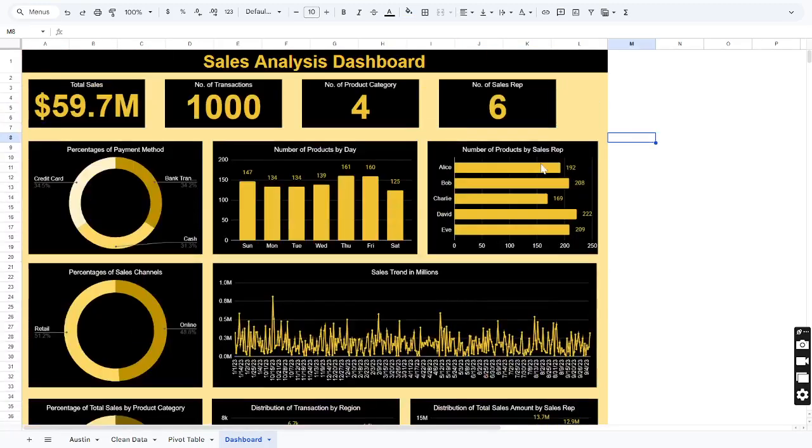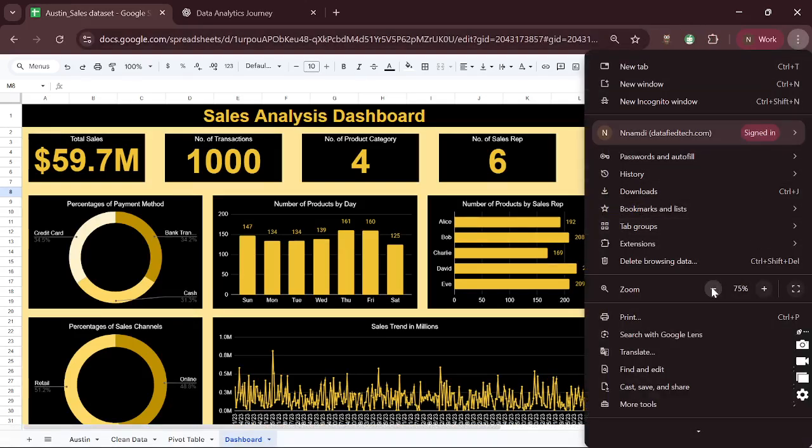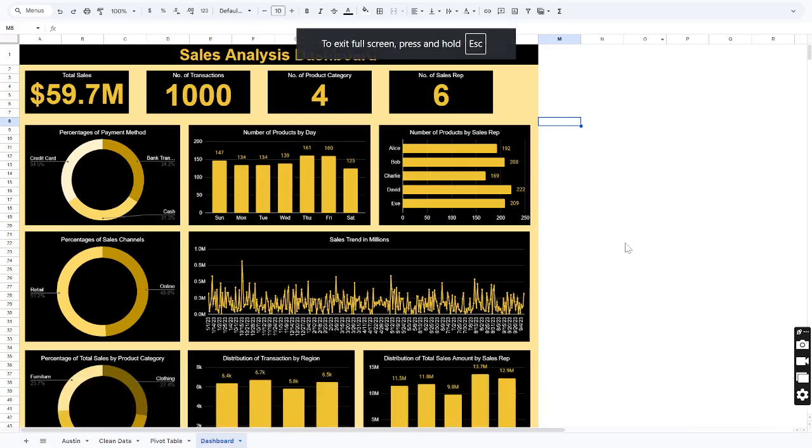All right, so the next thing I'll do again is close this full screen. You bring your arrow up here or press your Escape key on your keyboard. I think the Escape key didn't work. So what you do is move your arrow to the top. It's going to bring this X sign up. That's what you can use to turn off the full screen mode. Then you can reduce the zoom again, let's say to 67%. Let's try full screen again.